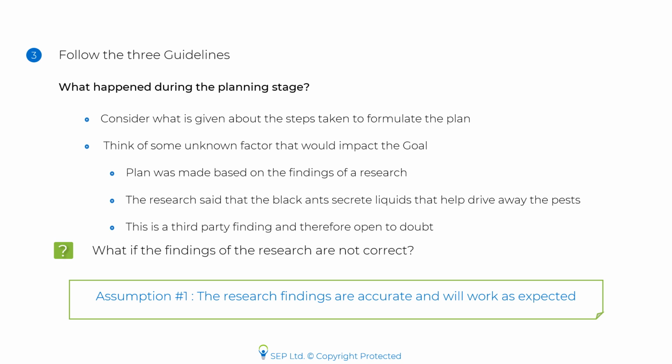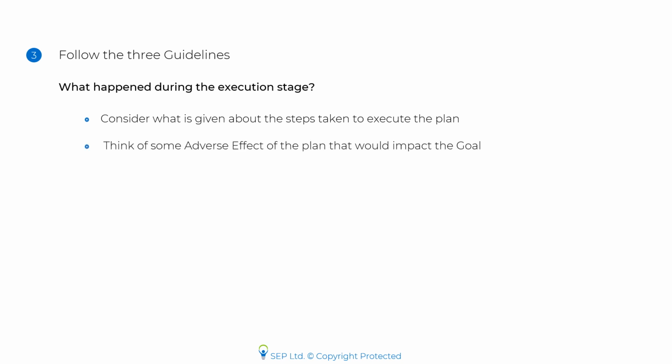Let us move to what happened during the execution stage. The next guideline is what happened during the execution stage. Consider what is given about the steps taken to execute the plan. Once you have thought of the steps, think about what adverse effects or fallouts of the plan could take place that would impact the goal adversely. Since the farmers have just decided to introduce the black ants, there is no information about any of these adverse effects. Yet, we can think ahead.